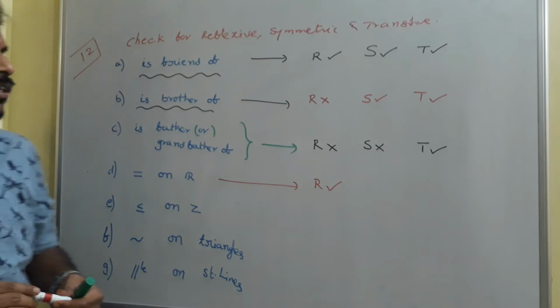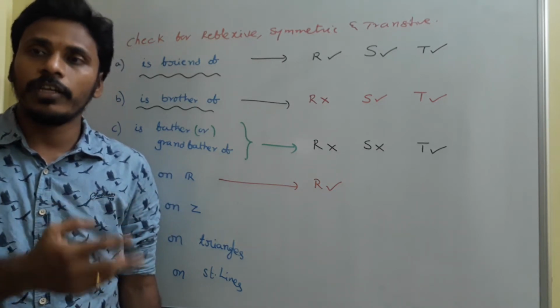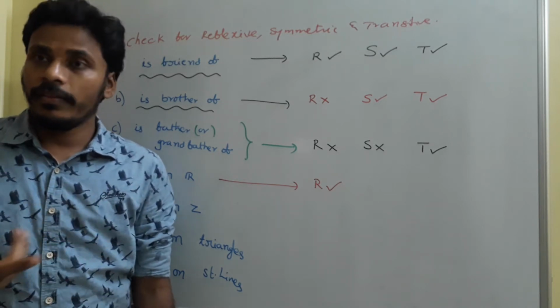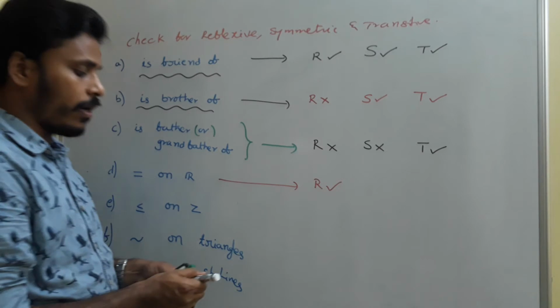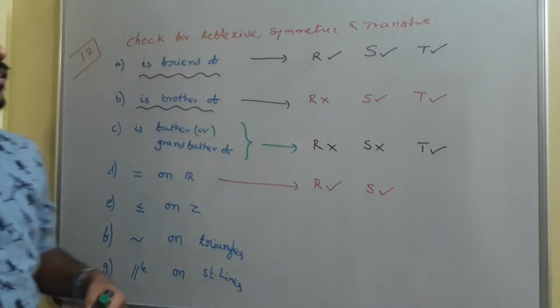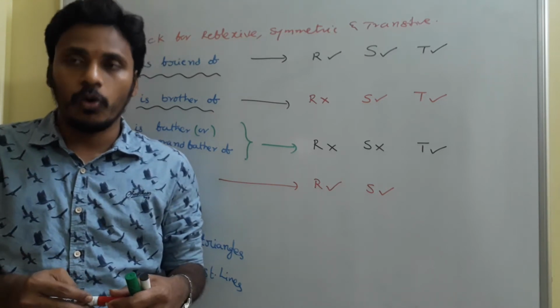Coming to the symmetry, suppose I have two real numbers x and y. If x is equals to y, then for sure y is equals to x will happen, and that's why we say it is symmetric. Coming to the transitive, again we need to check for the transfer of the rule.